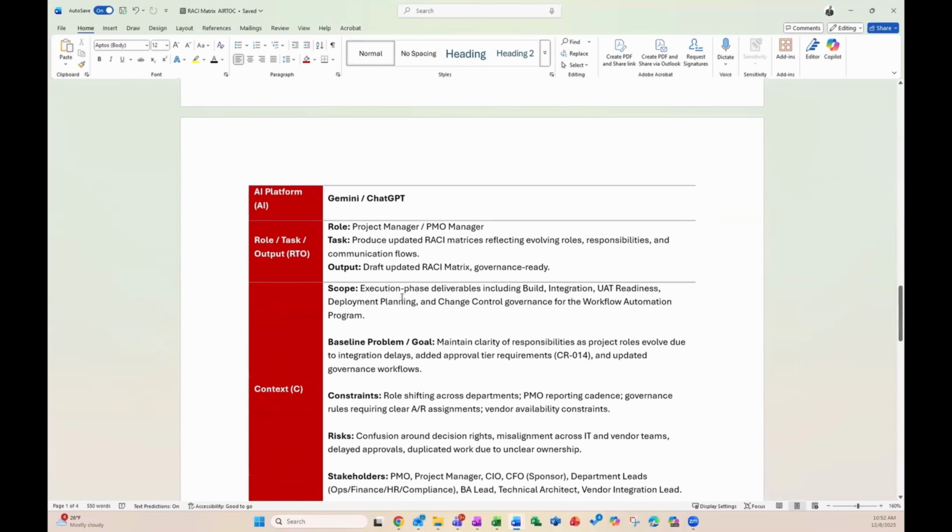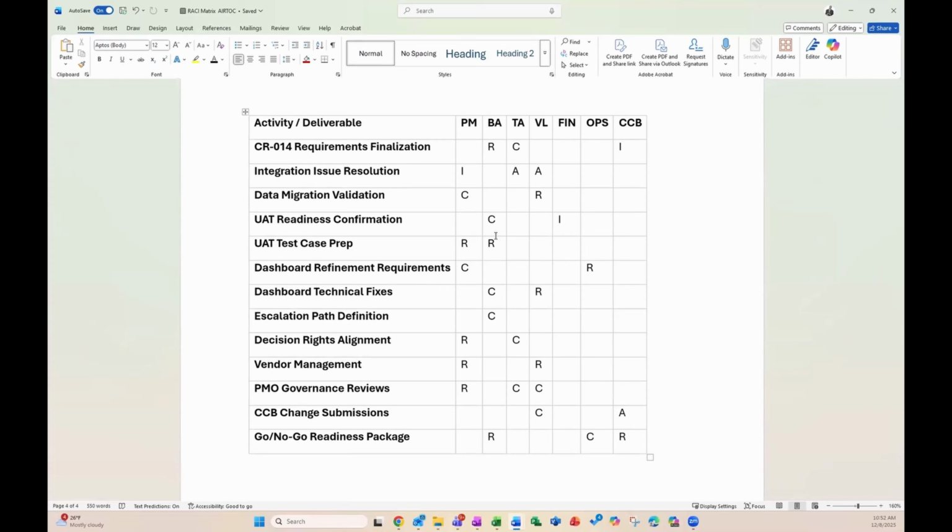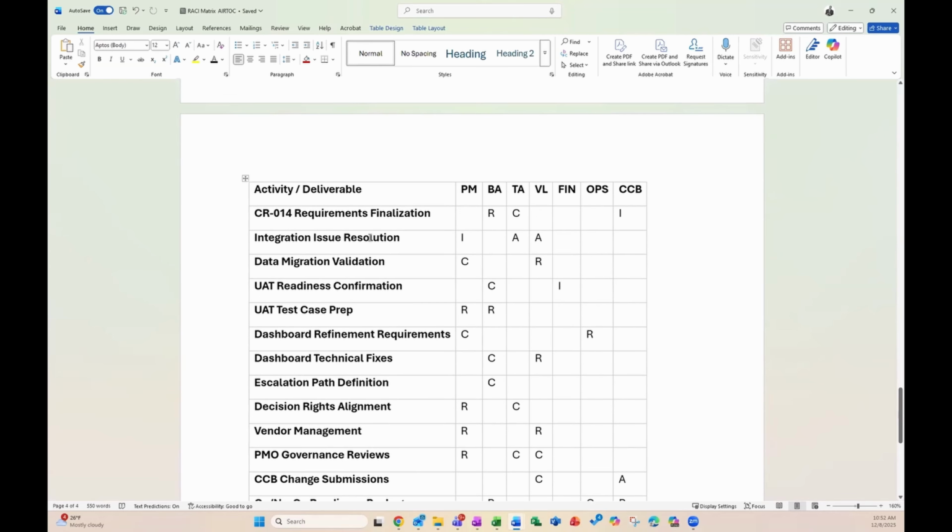So the entire objective for us within this demonstration is to update this RACI. Now, if I were to take a look at this as a project manager, there's tons of different gaps here that I need to fulfill. And sometimes your RACI may look like this because you don't really have a clear understanding of who's doing what at what time. So for example, for requirements finalization, the PM isn't really assigned, but the BA is responsible, right? Your TA is consulted and your CCB is informed. But where does ops, finance, and VL come in? We want to make sure that we're completing the RACI table because then that leaves no ambiguity around these tasks that we need to complete. So every once in a while, you may have a RACI that looks like this. The entire objective is to fix it.